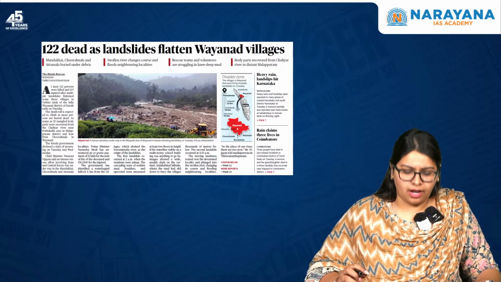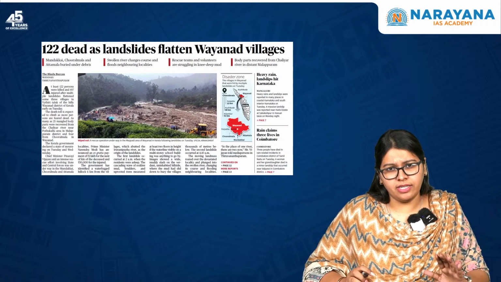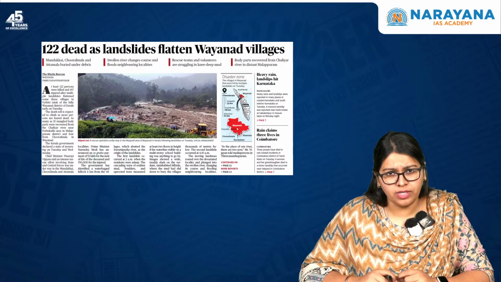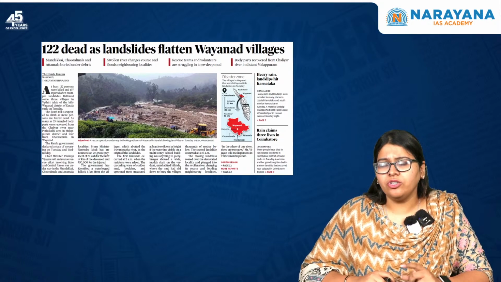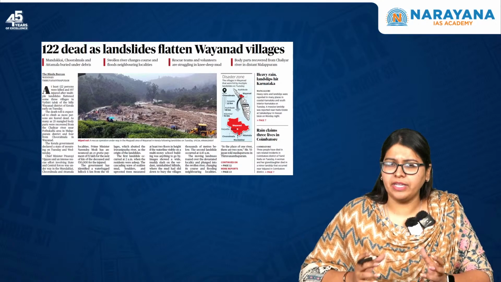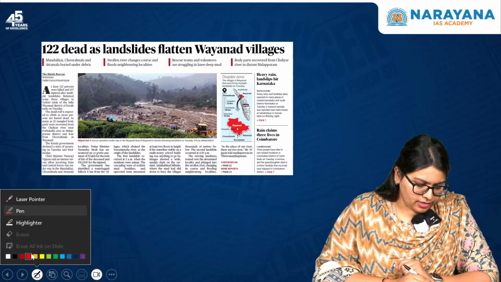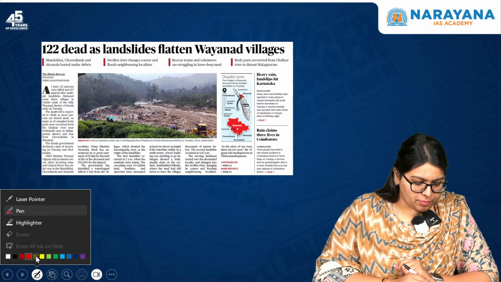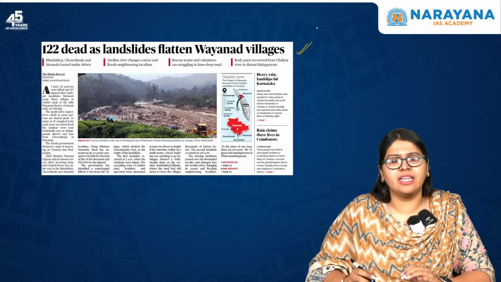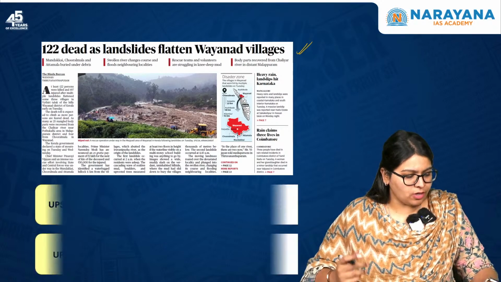So in this particular article, we'll be discussing how rainfall has resulted in the subsequent triggering of the landslides, what the consequences have been, as well as what the potential mitigation strategies are that India should adopt in case of such geophysical phenomena. This article has appeared in both The Hindu and the Indian Express, where 122 dead as landslides flattened the villages of Wayanad because of heavy rainfall, as I already told you.